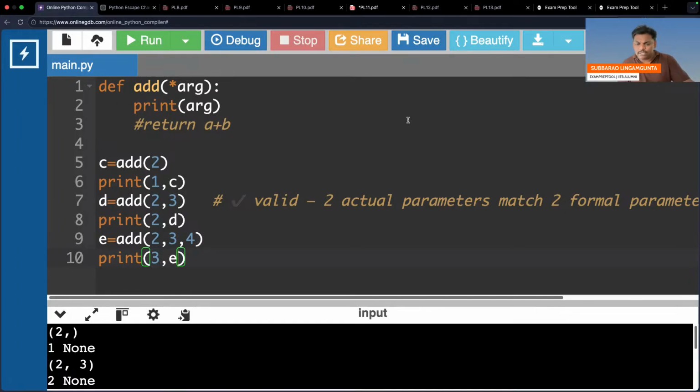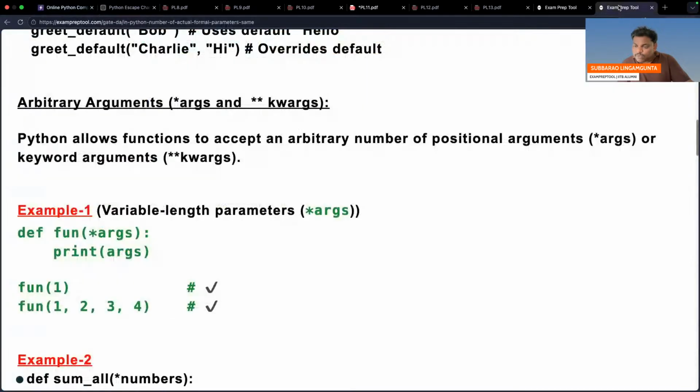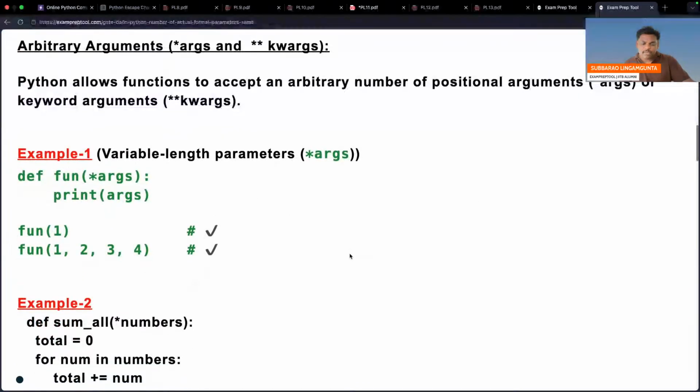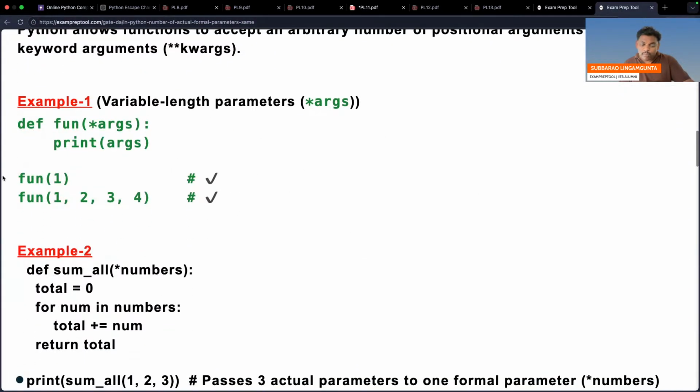Within a few minutes, I will adjust. Can you see here? Everyone observe. You are passing one, so one will go. Print args, the first one will be printed. You are passing 1, 2, 3, 4, all will go, all will be printed.